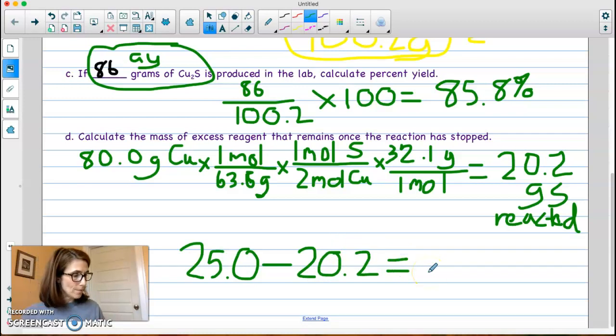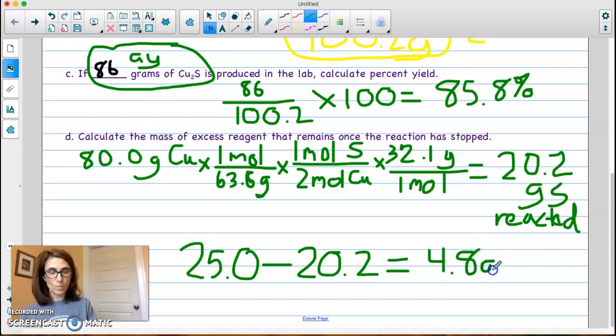So 25 minus 20.2 tells us 4.8 grams of sulfur is left over. That's how much does not react.